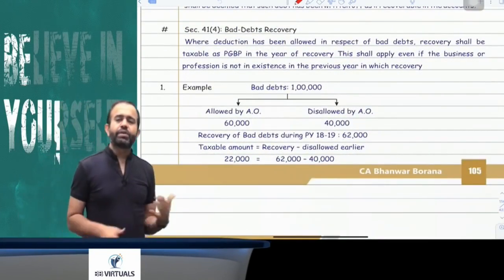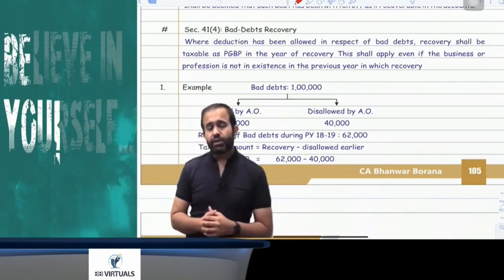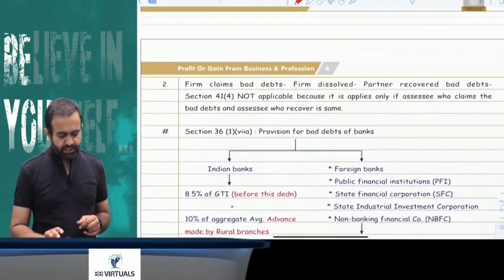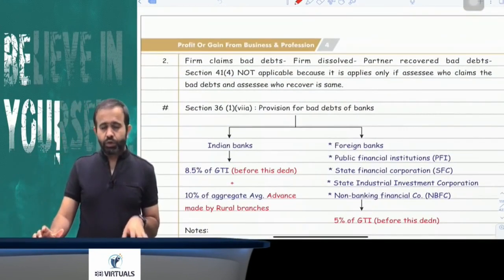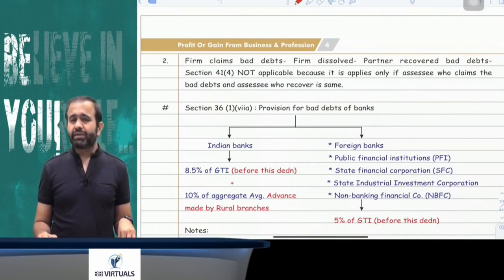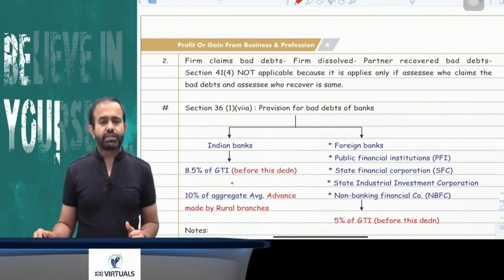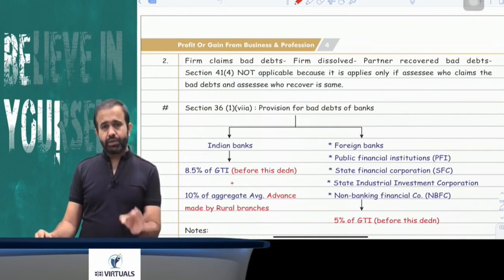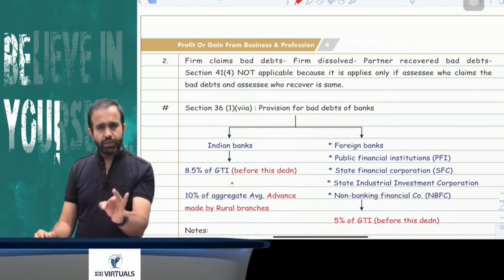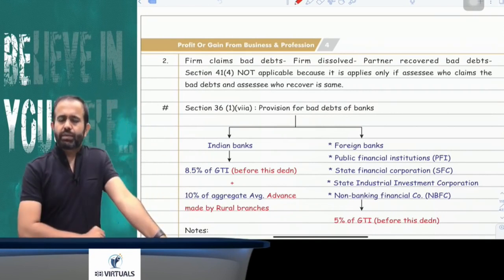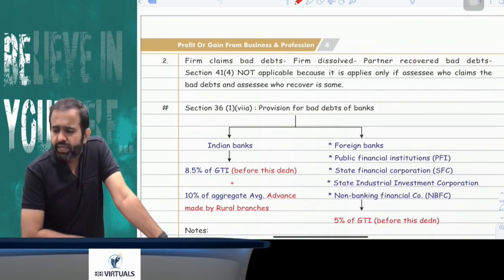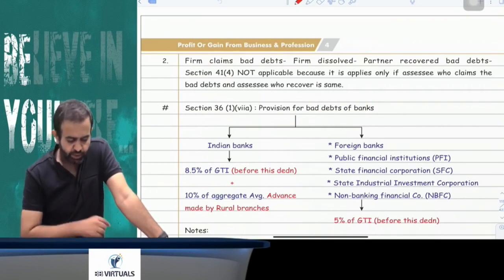Now bad debts recovery will be taxable in the year in which it is recovered, whether you are having that business or not. So bad debts recovery will be taxable in the year in which it is received or recovered. Now try to understand, if bad debts was claimed by a partnership firm and it is recovered by the partner, then it won't be taxable in the hands of the partner, because bad debts recovery will be taxable only in the hands of the person who claimed the bad debts. So in this example, if bad debts is claimed by the partnership firm and it is recovered by the partner, then it won't be taxable in the hands of the partner.